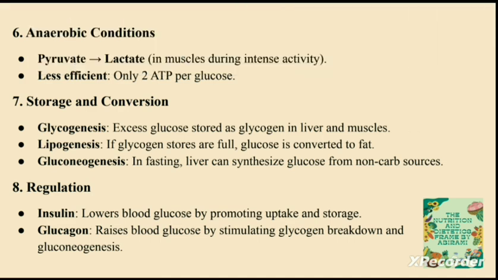And then next comes the regulation. As I have discussed, when the blood glucose level is higher, insulin will be released. When insulin is produced, glucose will be taken up by the cells and the sugar level comes to normal. Again, when the sugar level goes lower, during that time the pancreas releases glucagon, which helps in increasing, that is, stabilizing the sugar level. So they perform a counterpart role; they have a counter relay.